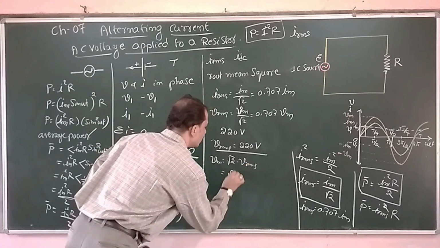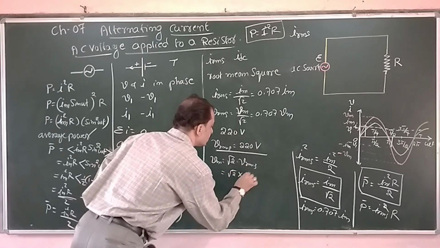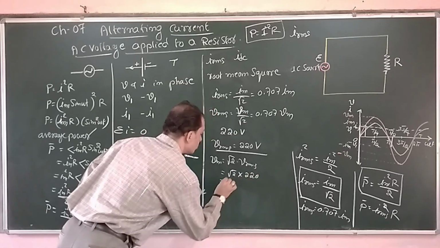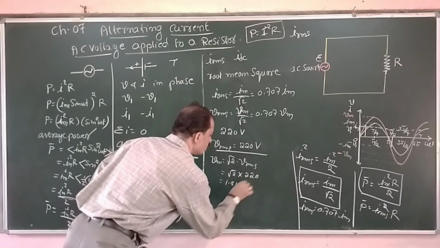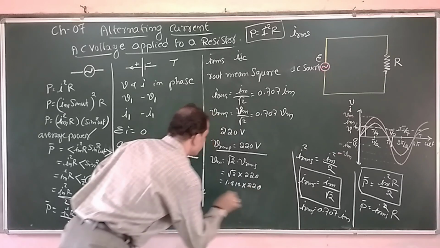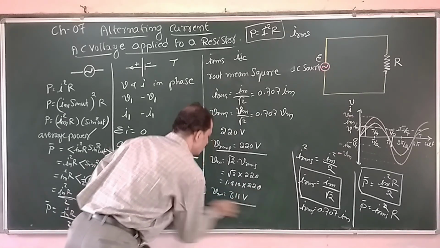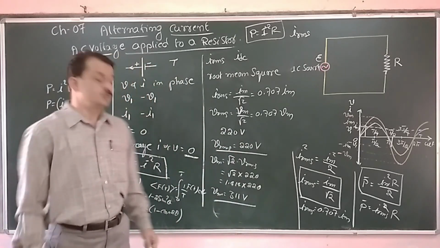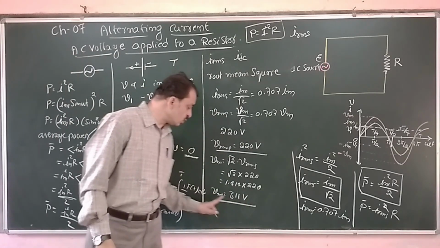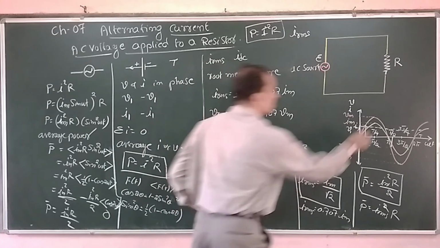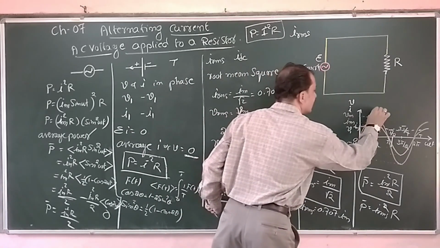If you work it out with a calculator, root 2 is 1.414, into 220, I will get 311 volts. This 311 volts is the peak value. In the graph it is 311.